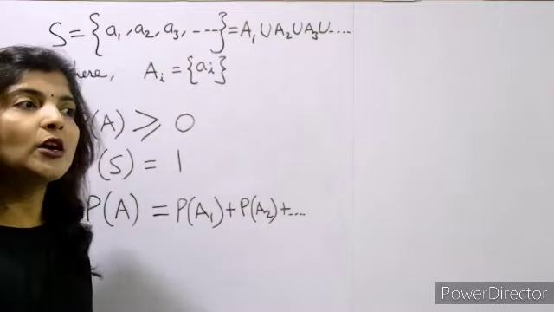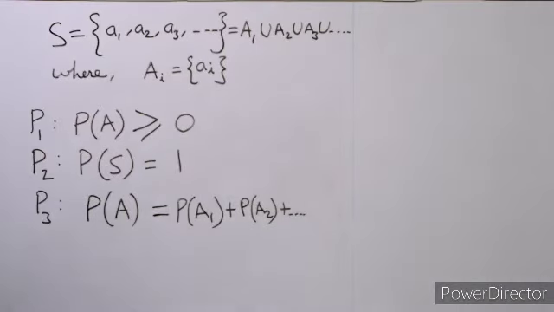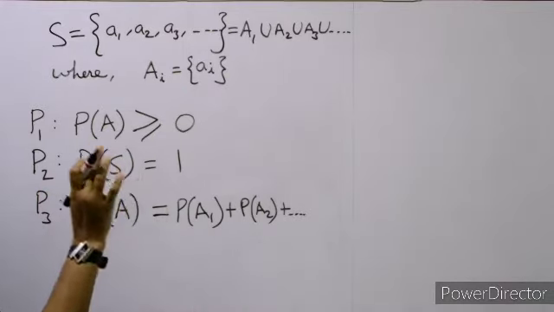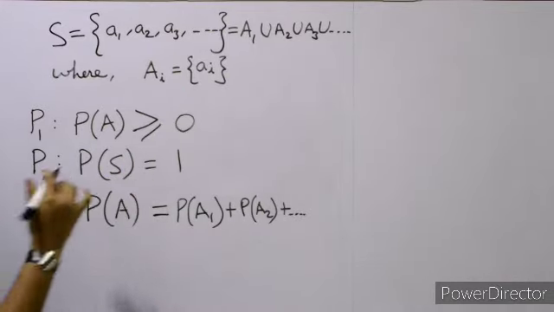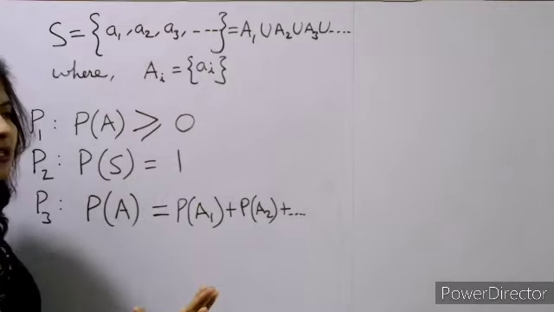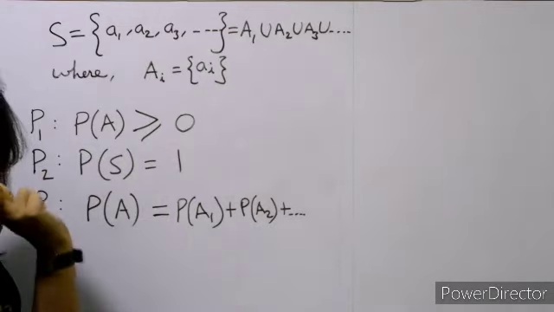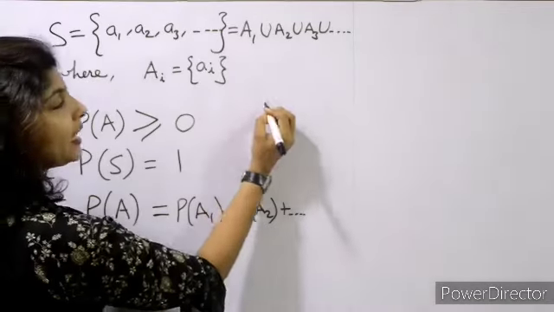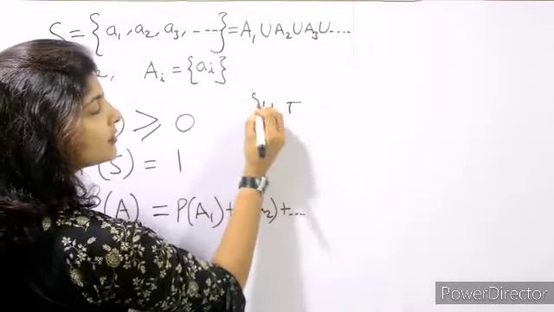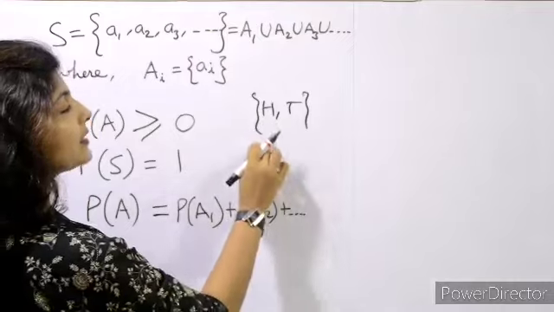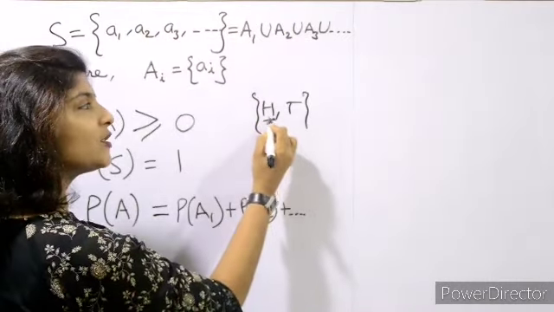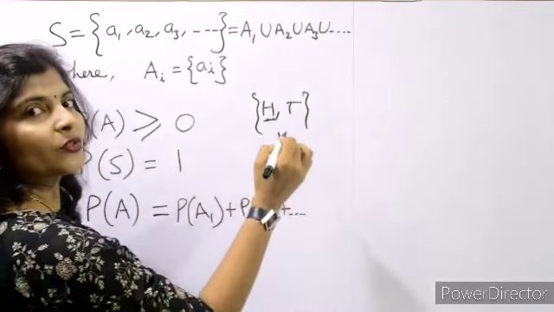Okay, probability will always be a non-negative number. Next one: the probability of the sample space will be equal to 1 for certain. Whatever the sample space is, that will be considered as 1. Like हमने H और T का लिया था ना, so it will be considered as 1. That's why the chance of getting H is 1/2.